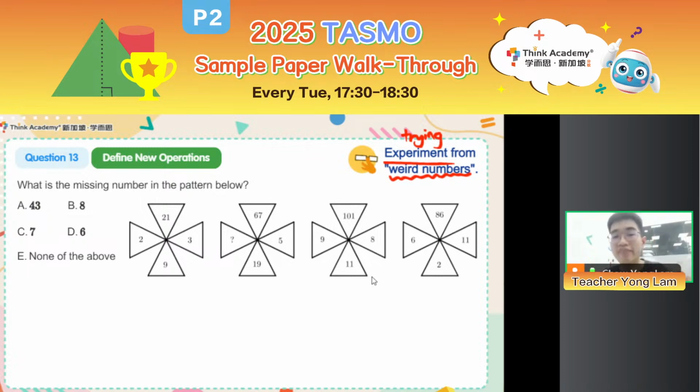Is there somebody that can help us clear away the extra one in the 100? That is 101 and 11. And in fact, 101 minus 11 equals 90. So now, as long as we figure out how to make 90, then you found the answer. Then let's see. 90. 9 and 8, how can I form 90? What do you think? How can I use 9 and 8 to form 90?